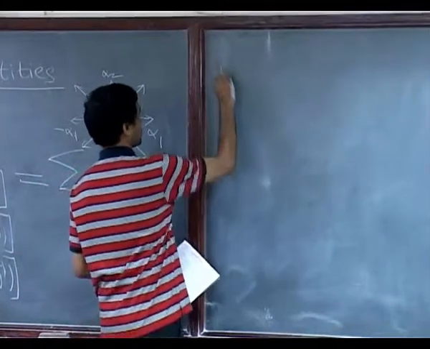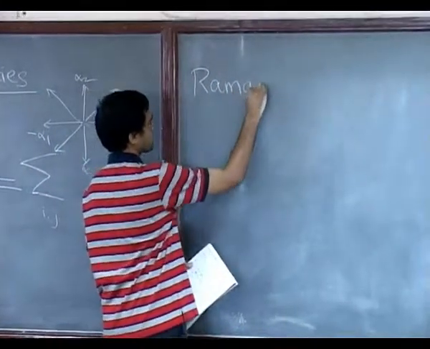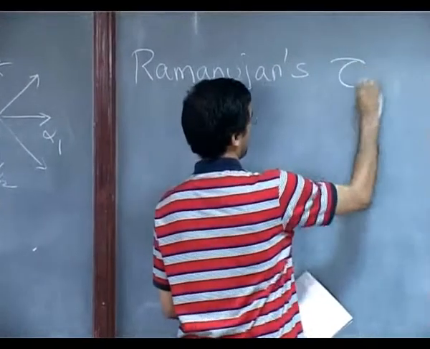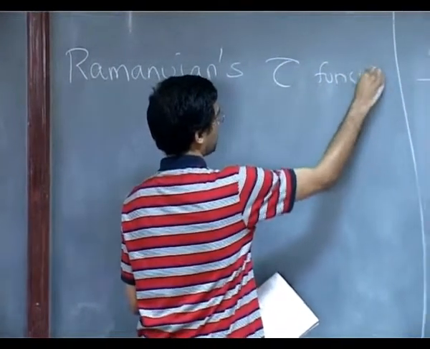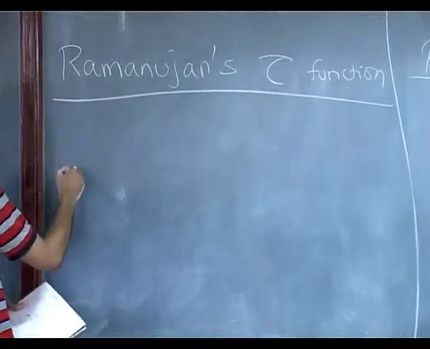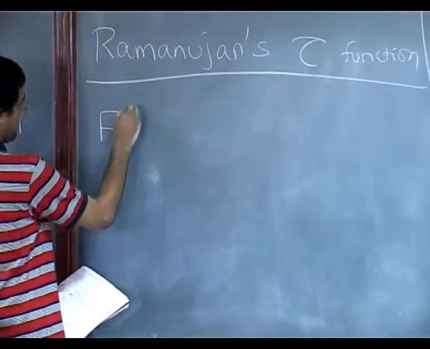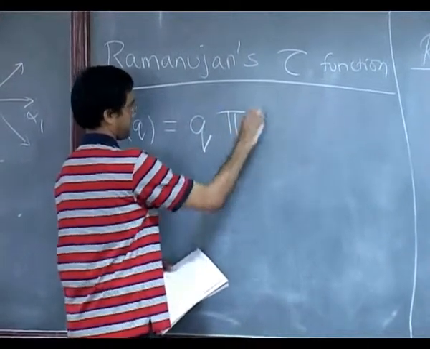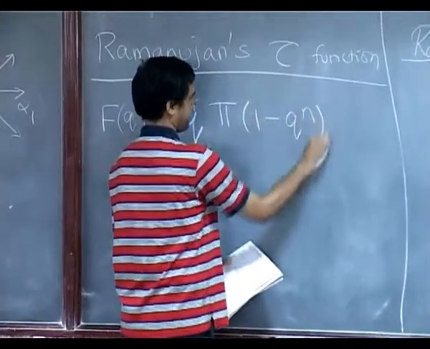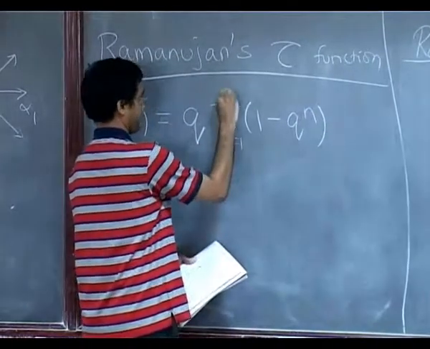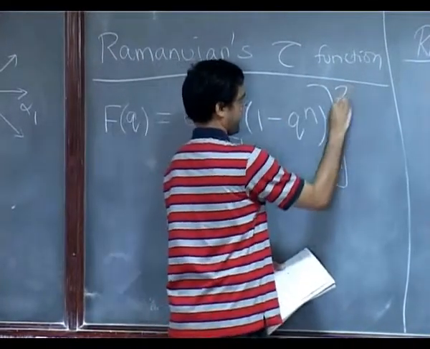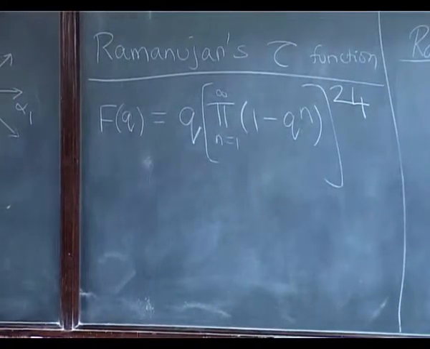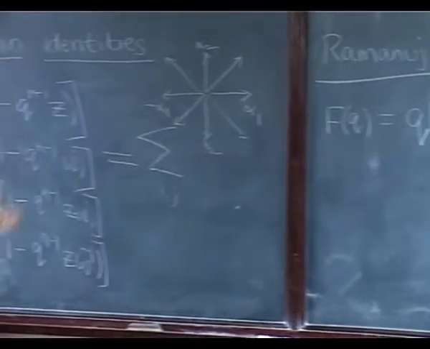But I sort of want to mention Ramanujan again. So there's more to this business. So Ramanujan actually defined, here's another infinite product which was first defined by Ramanujan.